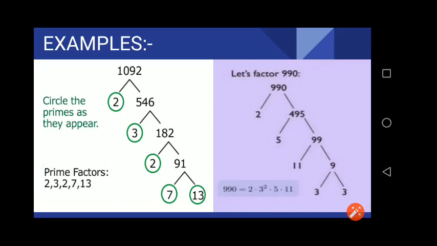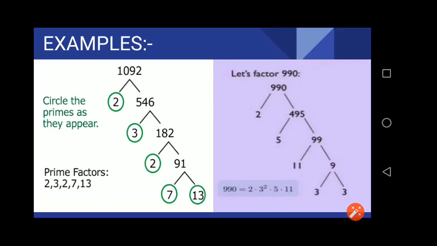Now one more example is given to you, of 990. You look at the example and understand it. Have you got it? In the same way you have to find a few more examples.